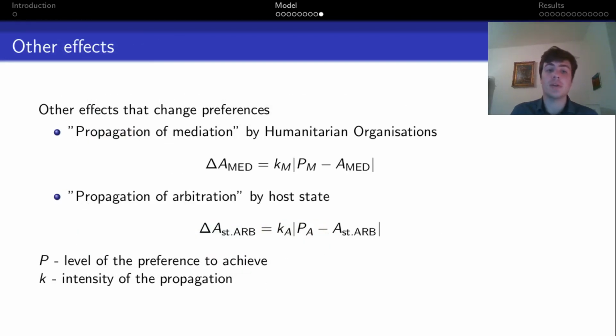There are other effects that change preferences in a camp. Refugees won't use the service of a mediator, the humanitarian organization, or the service of the host state if they don't trust them, or simply if they don't know about this possibility. So there exists some kind of propagation, and we add this propagation to our model. This propagation is given by the intensity of propagation and the level of the preference to the solution they want to achieve. Humanitarian organizations and host state usually don't want to solve every single problem, so they don't want this to be at the maximum level.